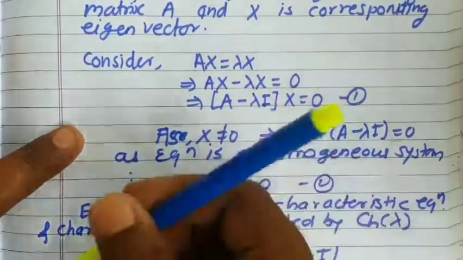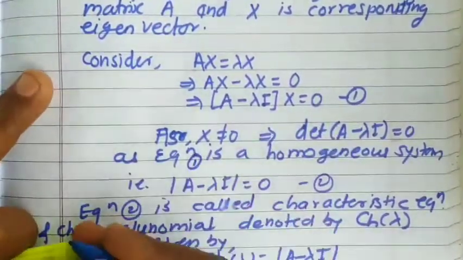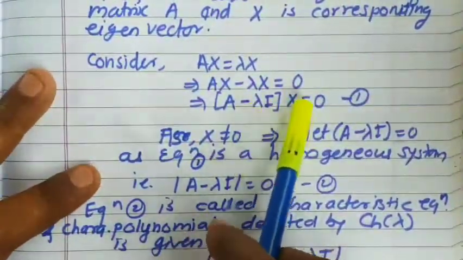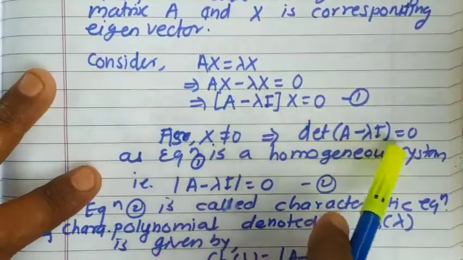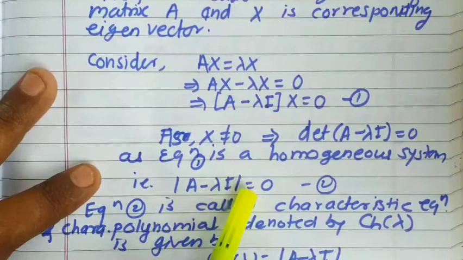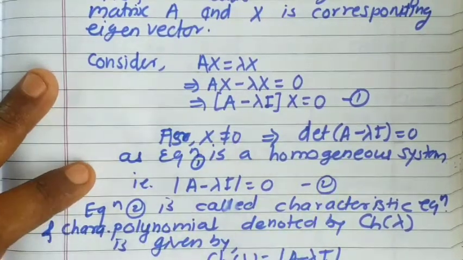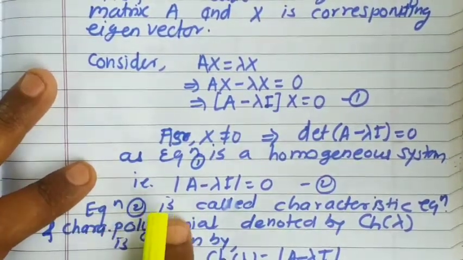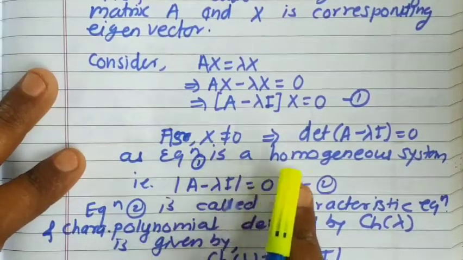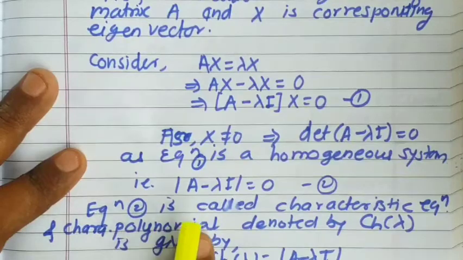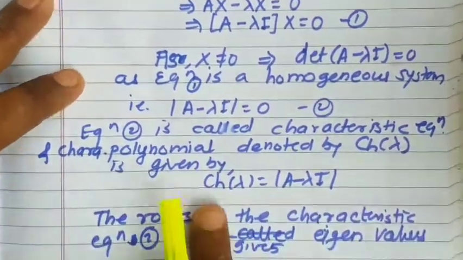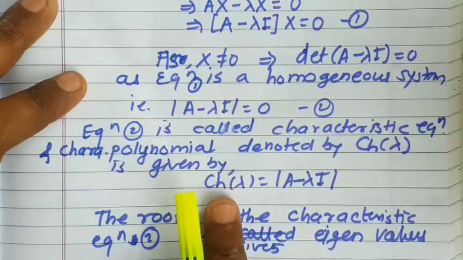As equation 1 is a homogeneous system and this x is non-zero, hence the determinant is 0. I have written that in determinant notation: determinant of A minus lambda I equal to 0. Let us give this equation number 2. Now equation 2 is called the characteristic equation. And the characteristic polynomial, denoted by ch of lambda, is given by